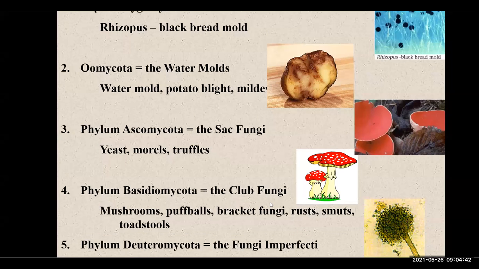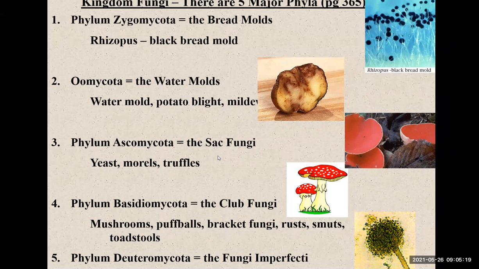We have phylum Basidiomycota. These are called the club fungi. Okay, this is the sac fungi, by the way, on this side, and this is the club fungi. You can see here, mushrooms, puffballs, bracket fungi, rusts, smuts, and toadstools are examples. And the last but not the least is phylum Deuteromycota, or the fungi imperfecti. You can see here. Have you ever seen this before? So that's an example of this phylum.